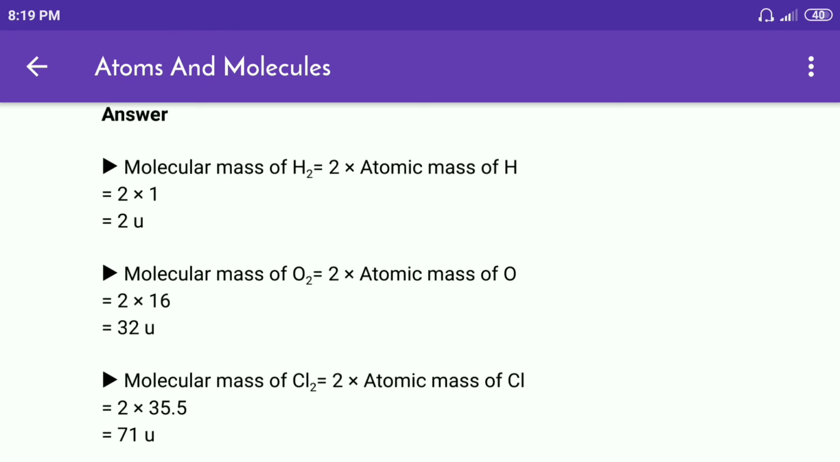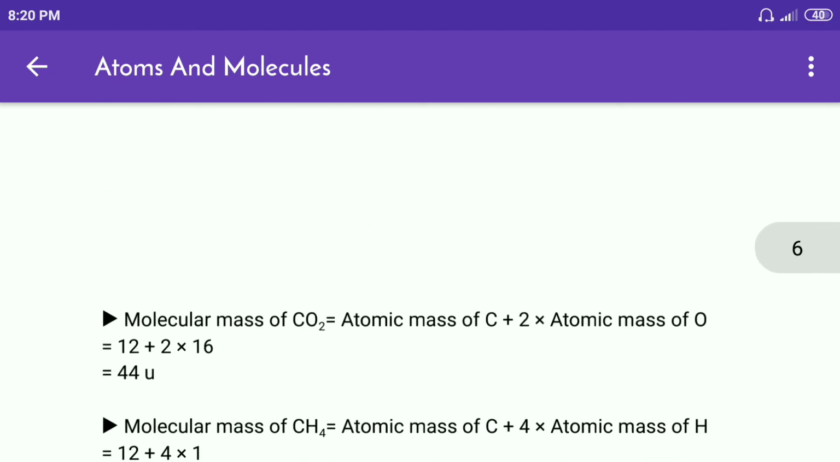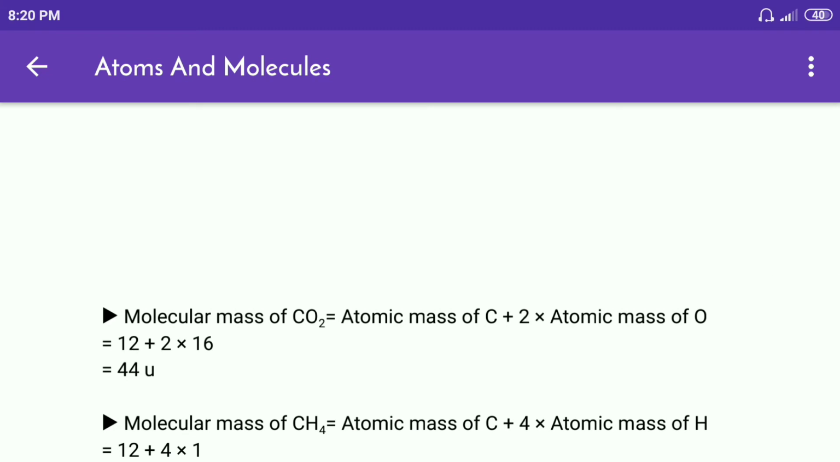Molecular mass of Cl2 is equal to 2 multiplied by atomic mass of Cl is equal to 2 multiplied by 35.5 is equal to 71 U. Molecular mass of CO2 is equal to atomic mass of C plus 2 multiplied by atomic mass of O is equal to 12 plus 2 multiplied by 16 is equal to 44 U.